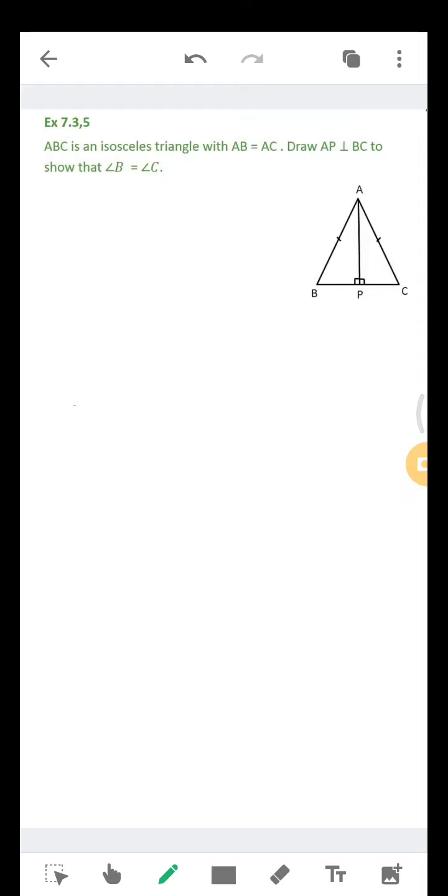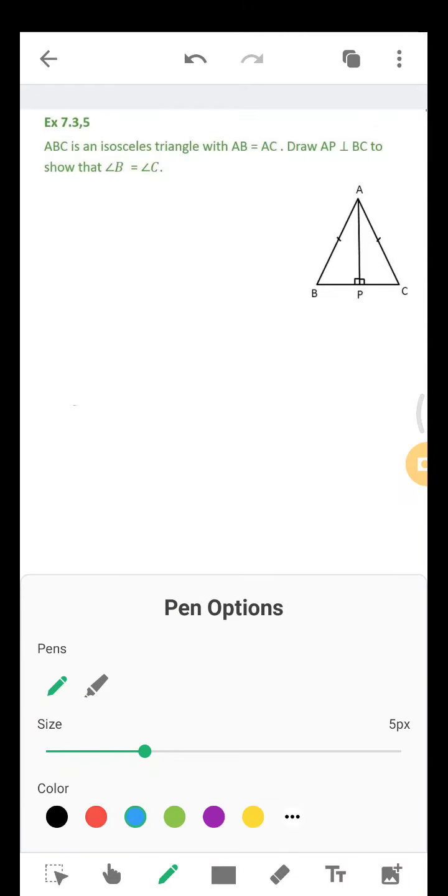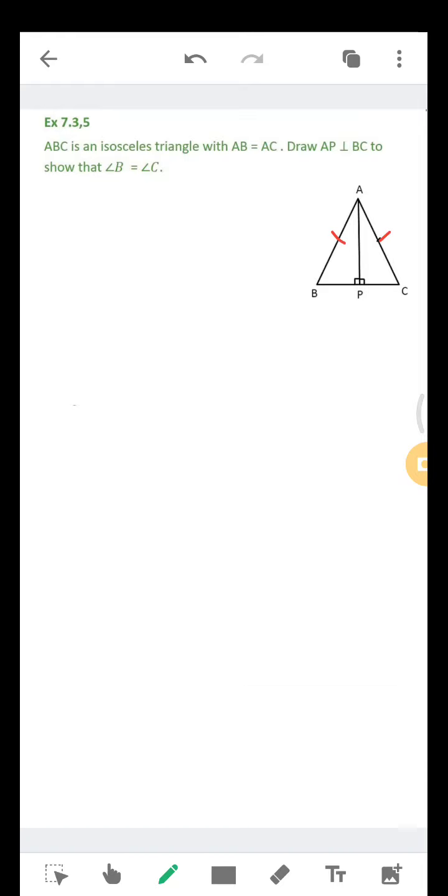ABC is an isosceles triangle with AB equal to AC. Everybody knows what an isosceles triangle is: a triangle in which any two sides are equal. So here AB is equal to AC is given. He's asking you to draw AP perpendicular to BC. AP is perpendicular to BC, so perpendicular means it will be 90 degrees each. We have to show that angle B is equal to angle C. So which property can we use here? How can we prove these two triangles are congruent now?